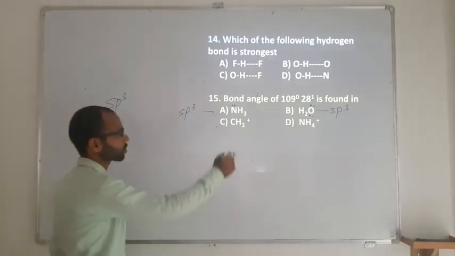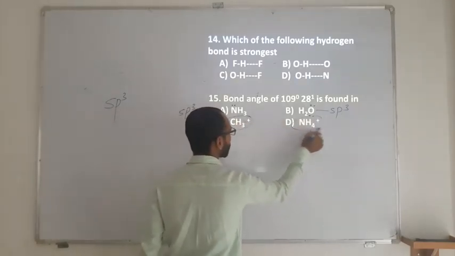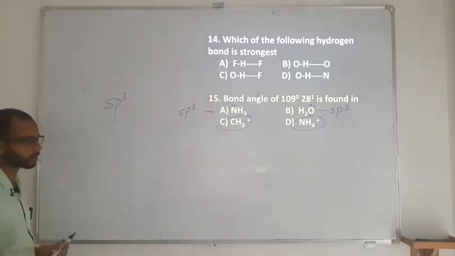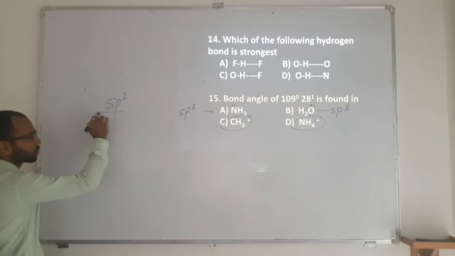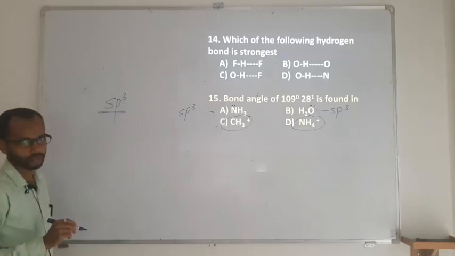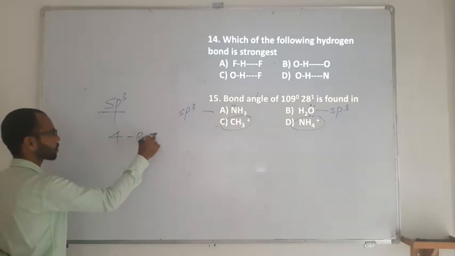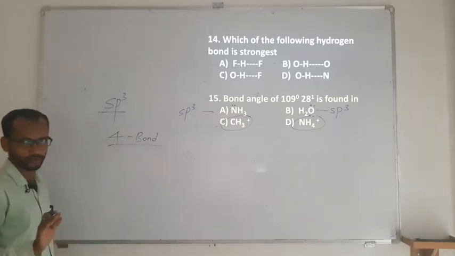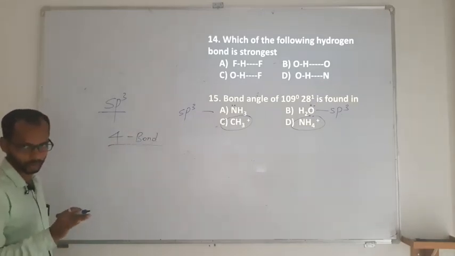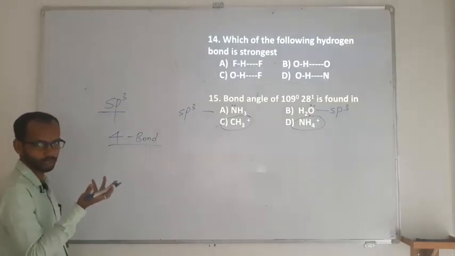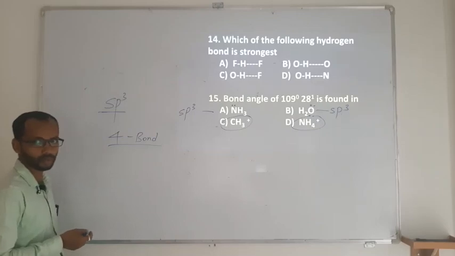Then two things remain: either CH3 plus or NH4 plus. But you can see that it's sp3, which means there should be 4 bonds, roughly, if you avoid the lone pair concept. CH3 plus has only 3 bonds, while NH4 plus has 4 bonds.